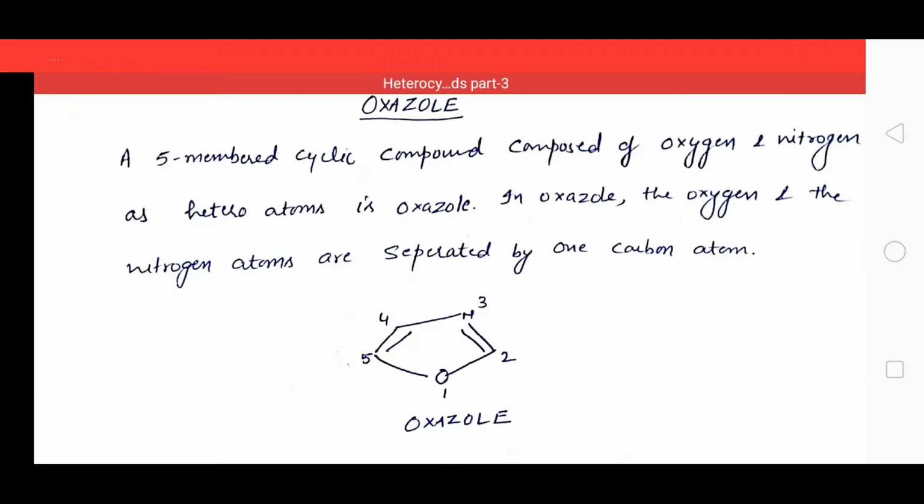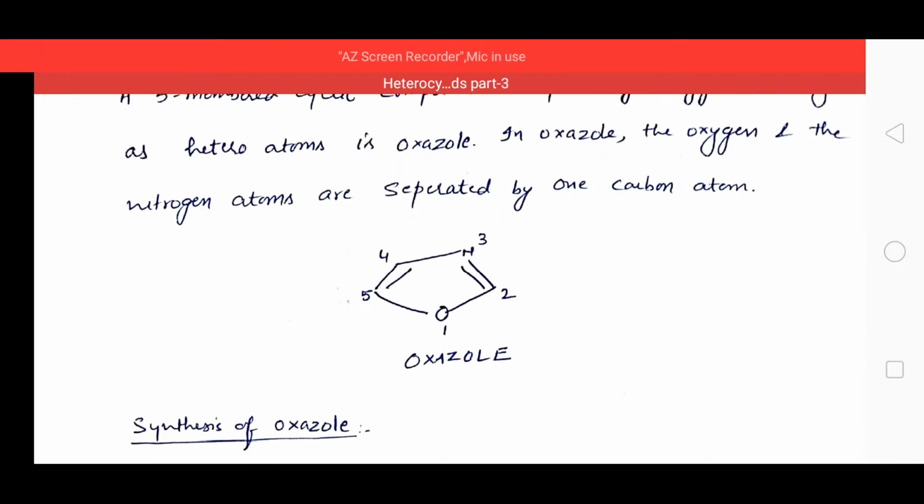Hello students, in the previous lecture we have discussed about the imidazole ring. Now today we will discuss a new ring, that is oxazole. Oxazole is a 5-membered cyclic compound composed of oxygen and nitrogen as heteroatoms. In oxazole, the oxygen and nitrogen atoms are separated by one carbon atom, as you can see in this structure. The first position contains oxygen and the third position contains nitrogen in the oxazole ring.